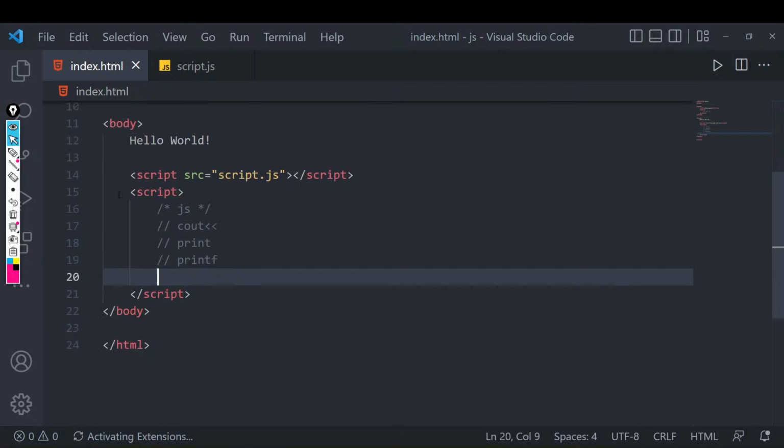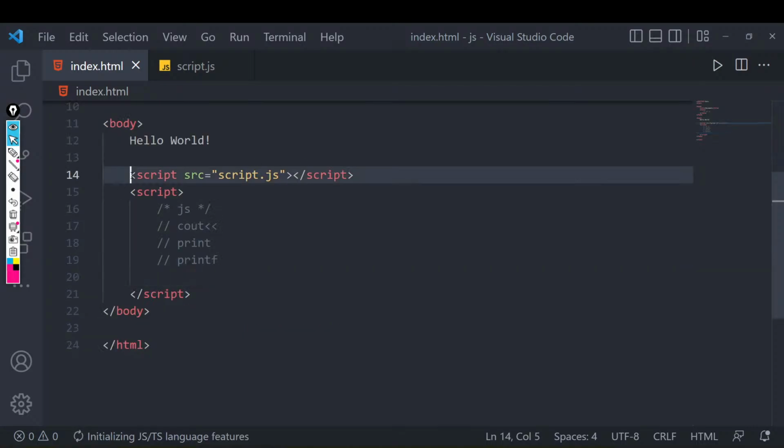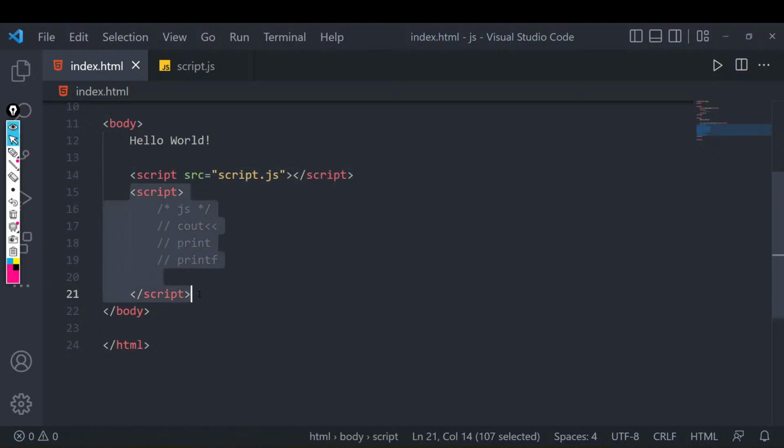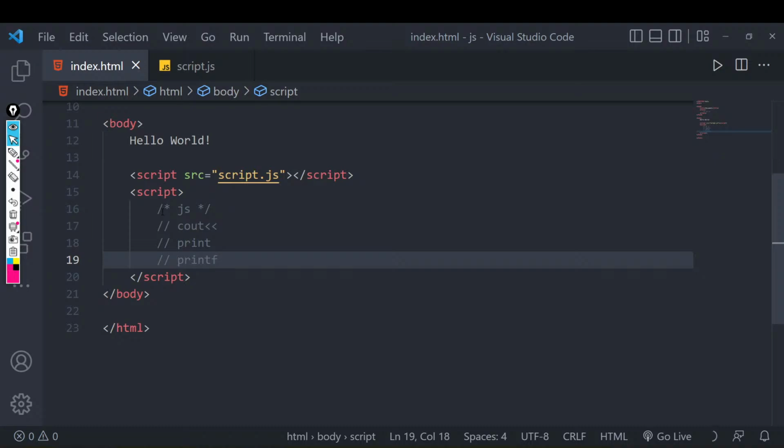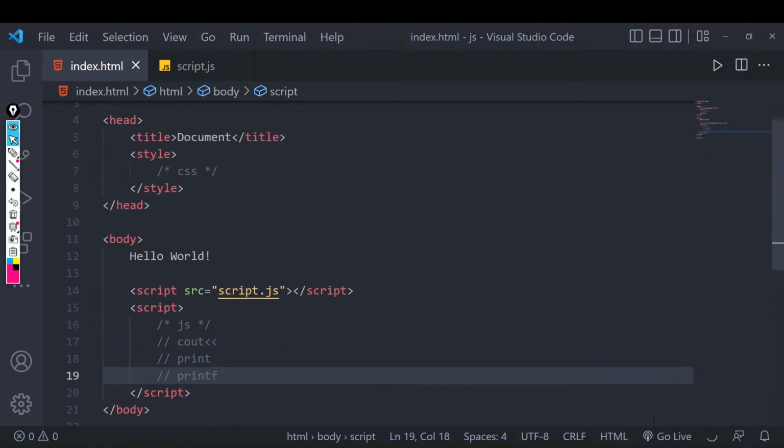I also told you what the different ways of adding a script file are. Maybe you can add them using a script source, or maybe you can add the script directly by writing this script block, right? I also told you that you preferably need to write them at the end of the body section. Why do we need to write that? I will tell you once I tell you about the DOM, right? So please wait for that. So yeah, this was everything that we did.